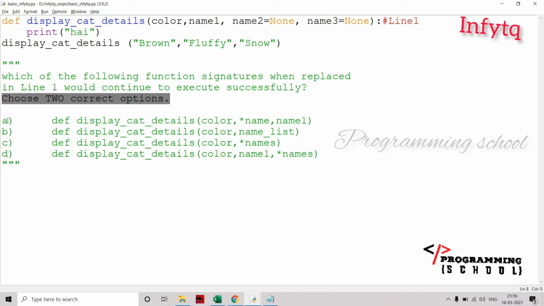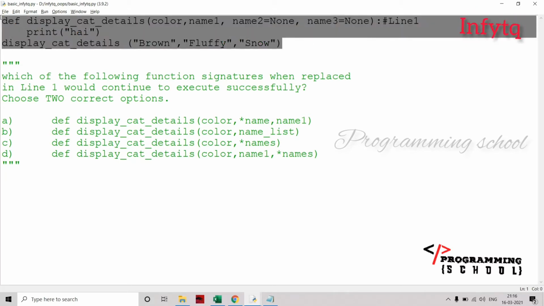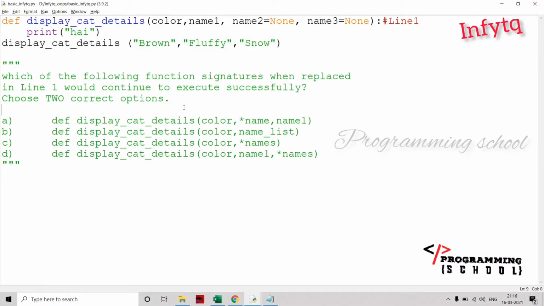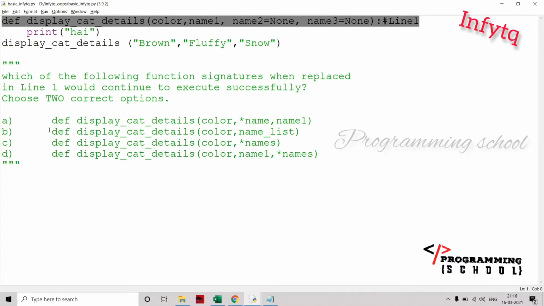And one more thing: when we are going for more than one option, there are no radio buttons, there are check boxes. For only one option there are radio buttons. Now, my question is, will this function be executed successfully? For example, if I execute it, there is no error and it prints hi here. We have to replace line 1 with any of these function definitions, and it must execute successfully first of all.